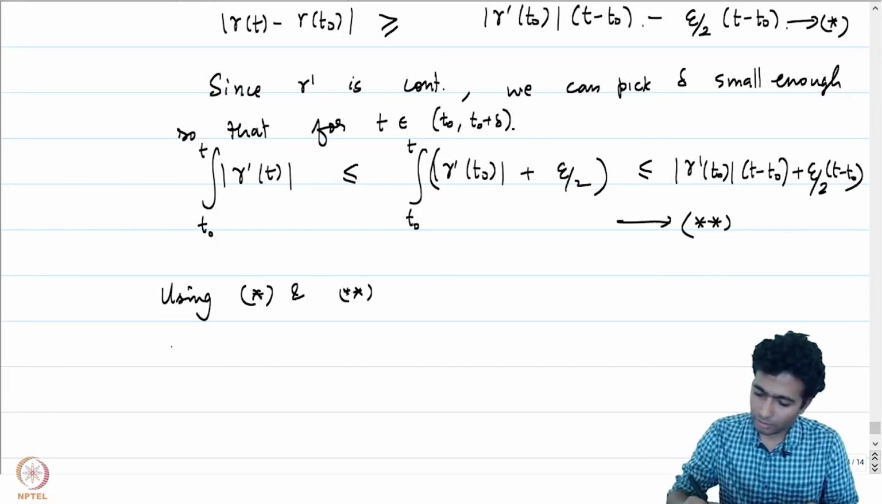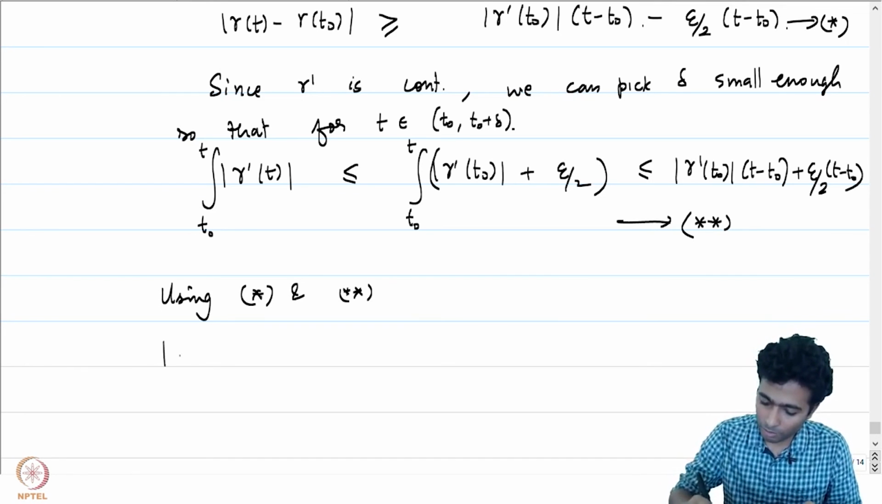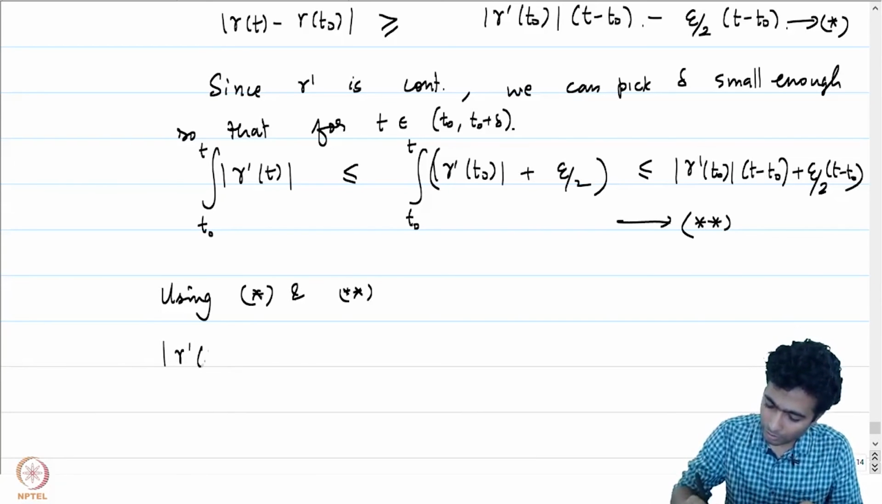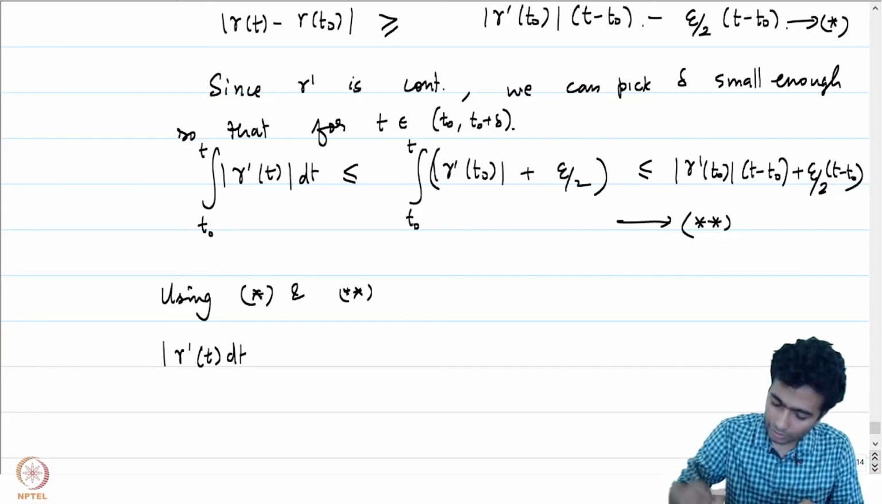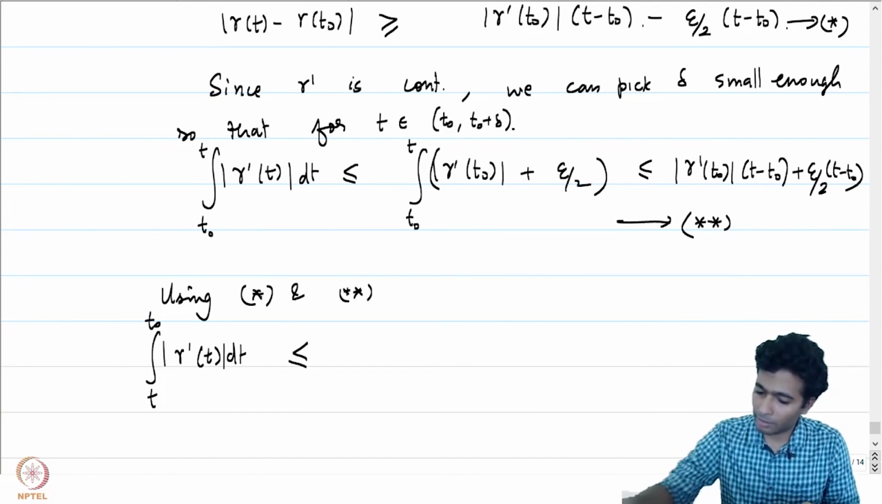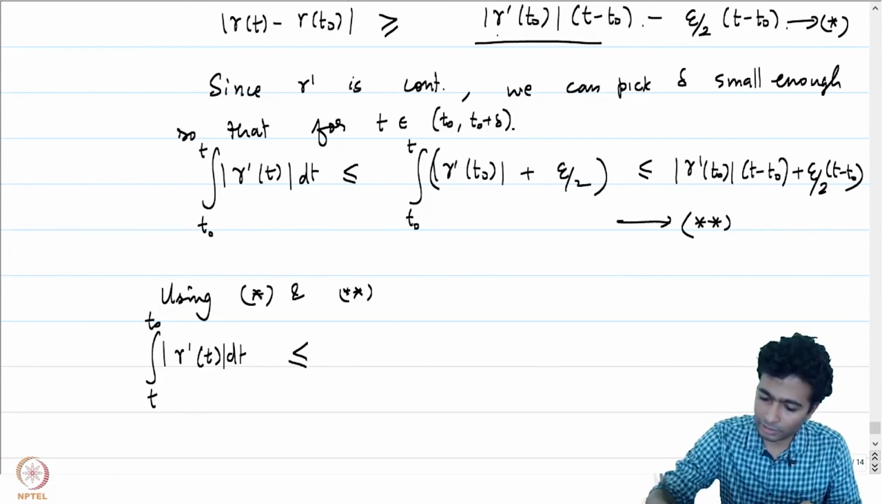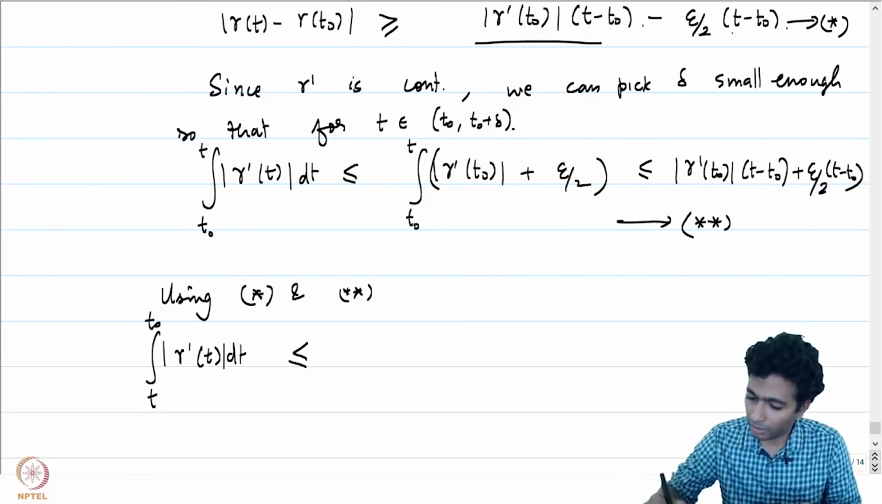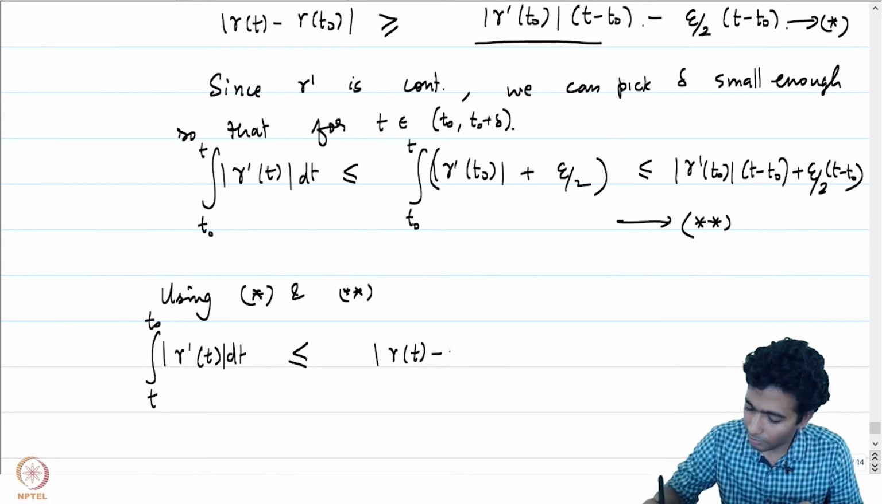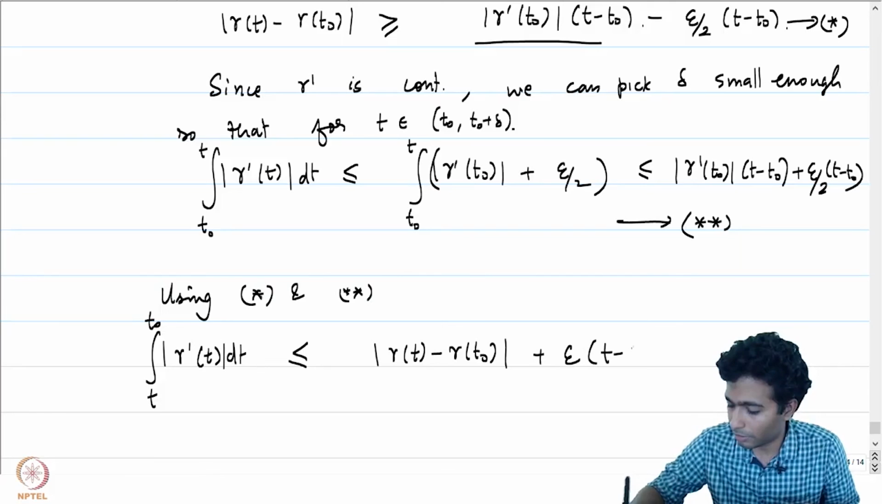We get that the integral from t to t naught of mod gamma prime t dt is less than or equal to mod gamma prime t times (t minus t naught) plus epsilon. This, however, tells us that this is less than or equal to this plus epsilon by 2. And let me just write that this is going to be mod of gamma of t minus gamma of t naught plus 2 times epsilon by 2, which is epsilon times (t minus t naught).